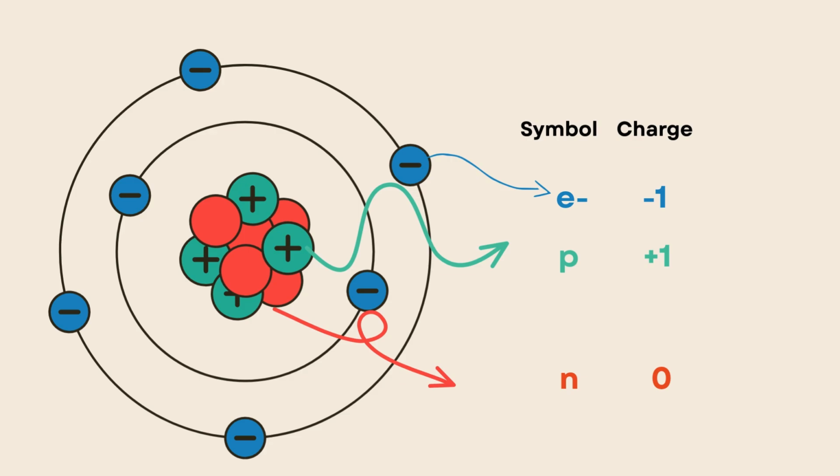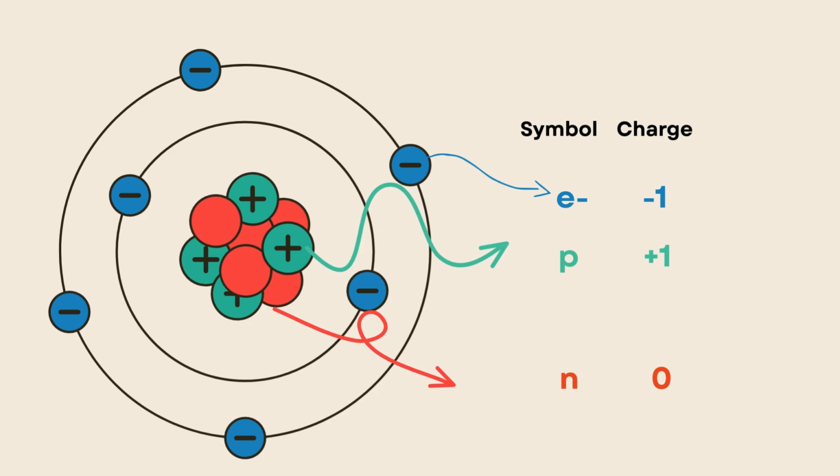The electron has negative charge, so it has only -1, okay? And the P, which is a proton, has positive charge. So we refer it to the charge as it has +1, okay? And as we have known that neutron is neutral, so we can put the charge is 0 because it is not positive or negative. It's 0, okay?